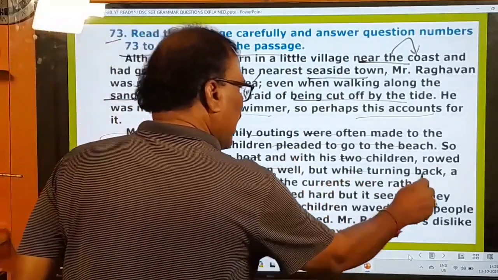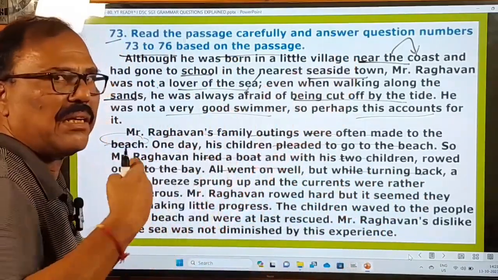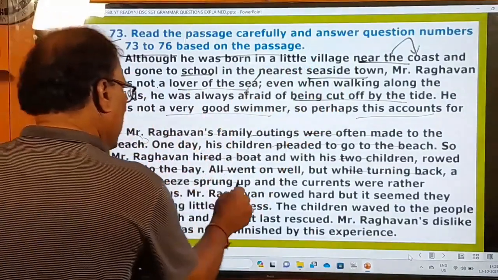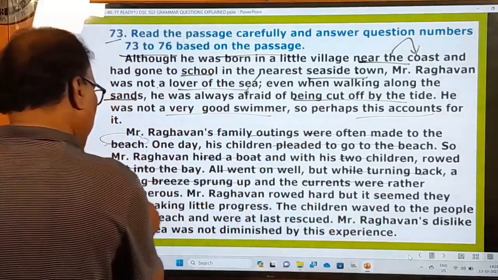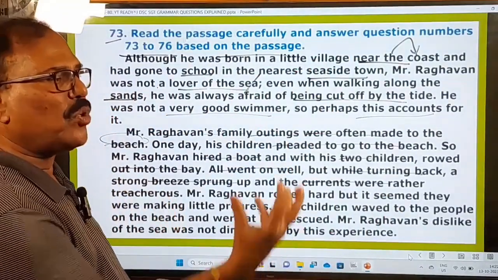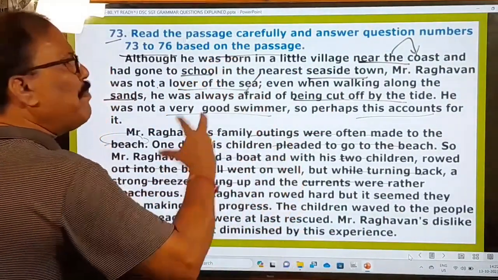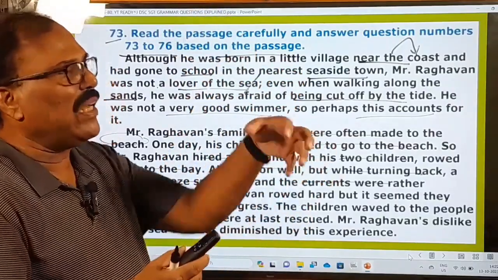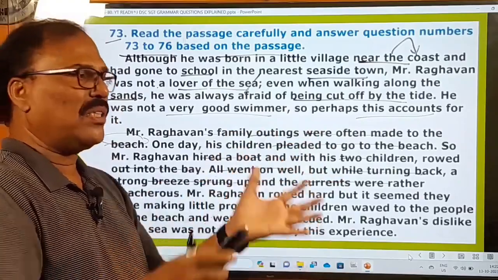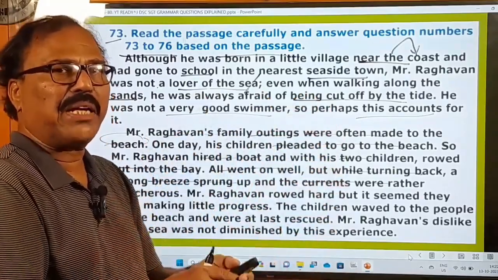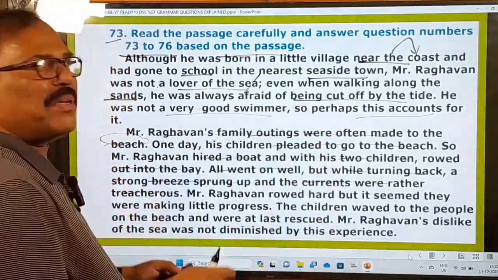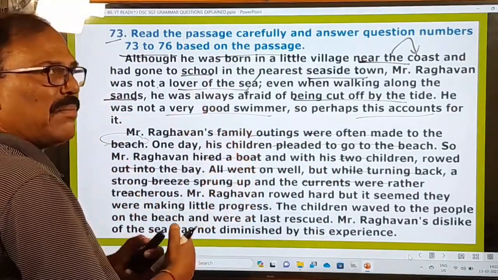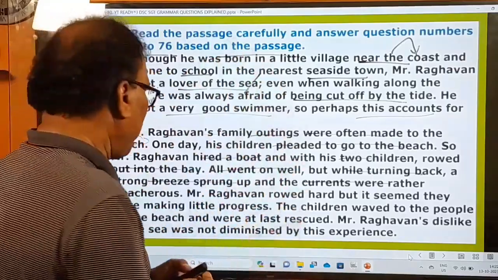But while he was taking a turn back to the shore, a strong breeze sprang up and the currents were rather treacherous. Suddenly a strong wind came up, and the water started becoming violent. Treacherous means it becomes violent. So waves started coming in a big way. Big waves were coming because of the winds.